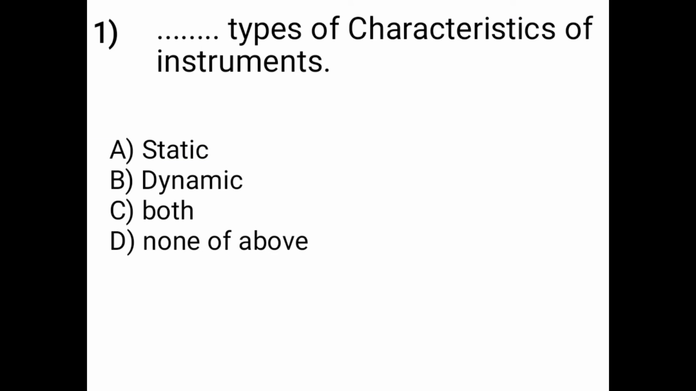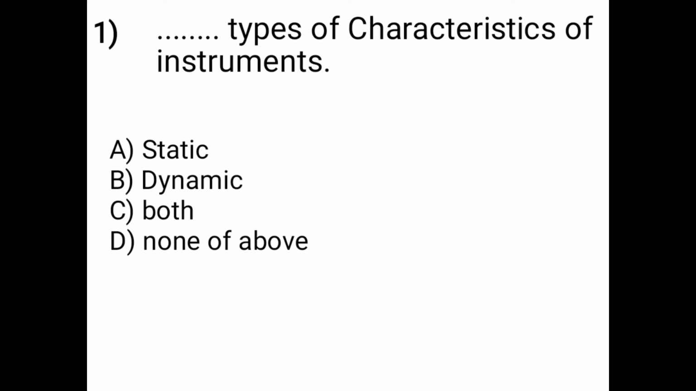First is types of characteristics of instruments. Options are A is static characteristic, B is dynamic characteristic, C is both, and D is none of above. So, the correct answer is option C. Means the types of characteristics are both A and B.